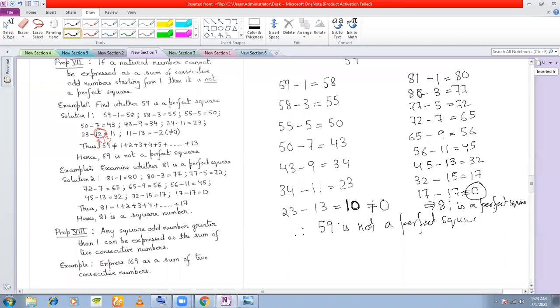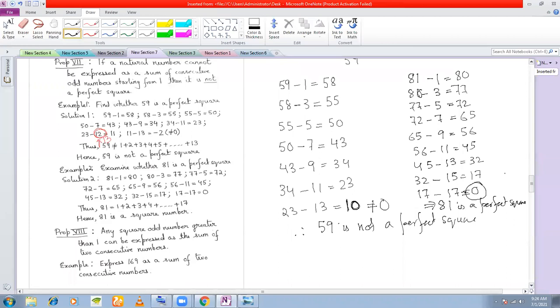First is to subtract the odd numbers, and second is to prime factorize. The last digit is also there. In the exam, mostly you will be using the prime factorization method.